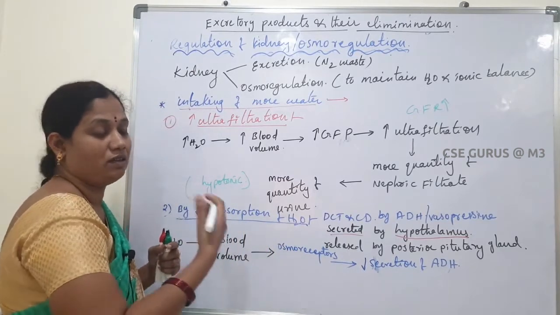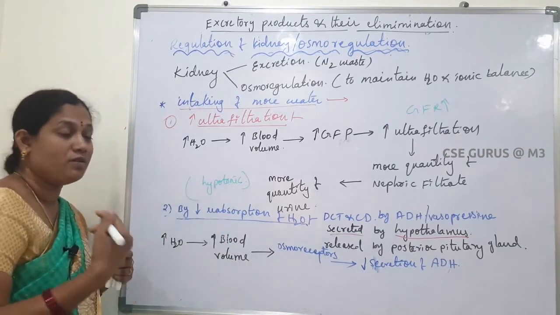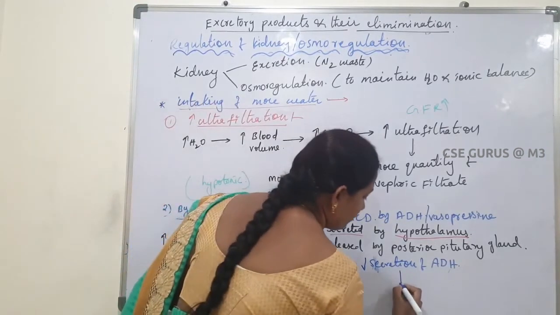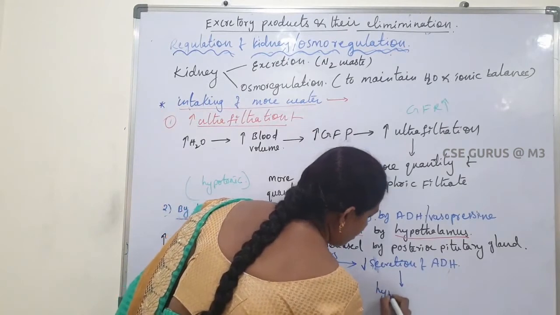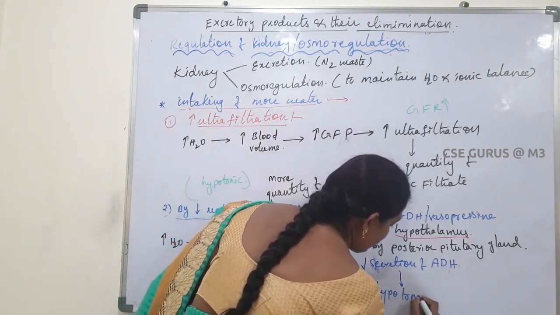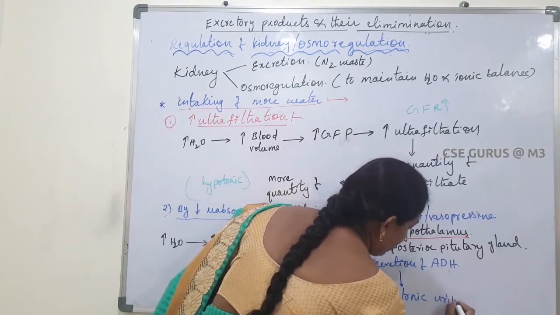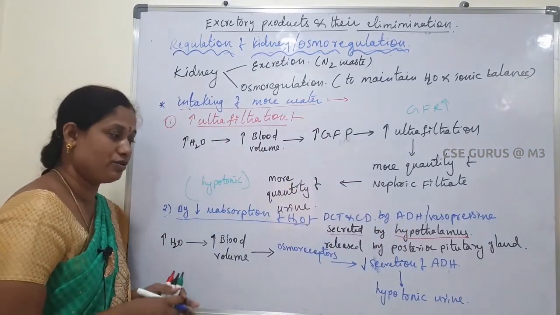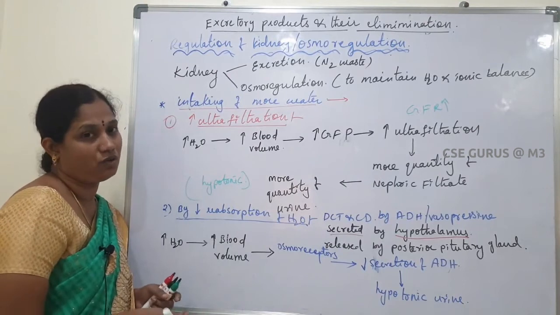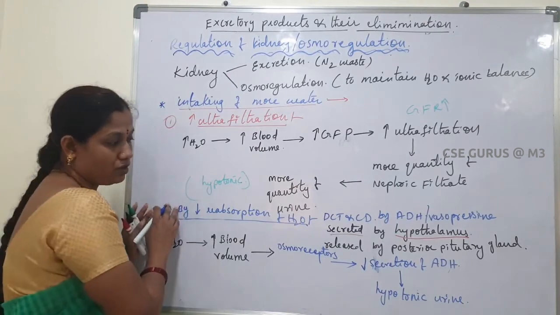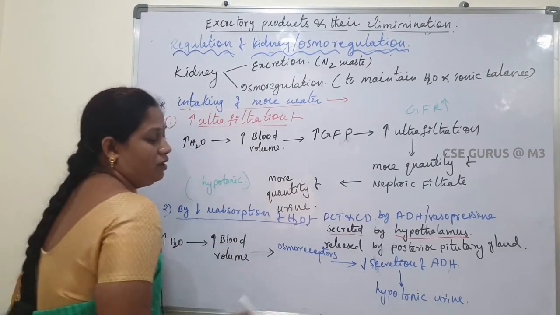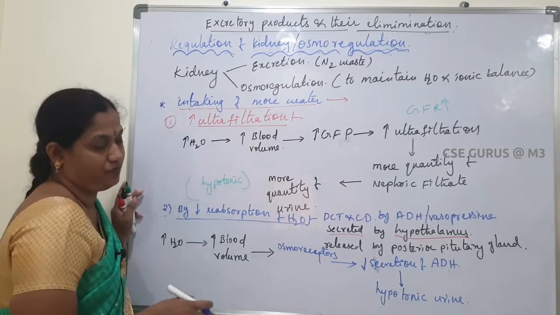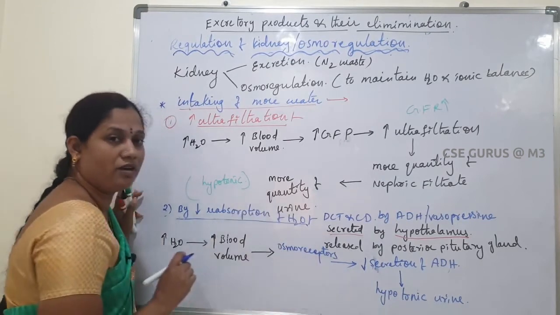That's why that excess amount of water is eliminated to the outside in the form of urine, producing hypotonic or diluted urine.